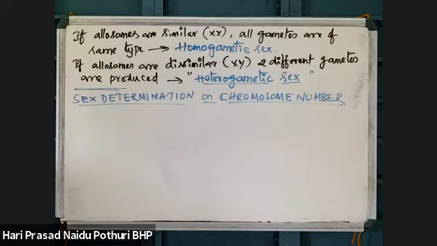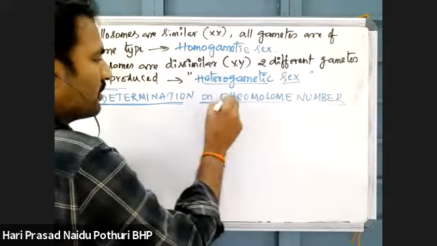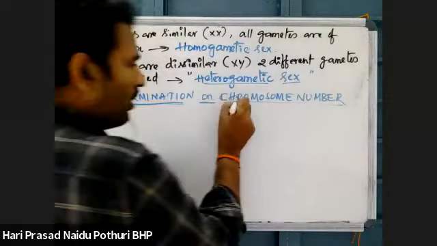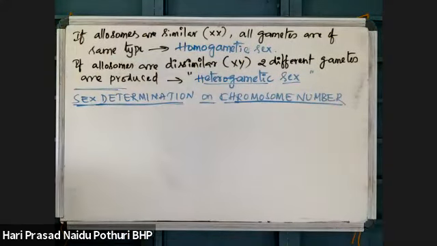Majorly, autosomes are not responsible for sex determination, but an organism may have a different autosome number from one species to another species, and the allosomes present in an organism are responsible for sex determination.